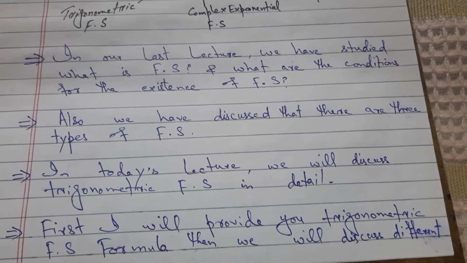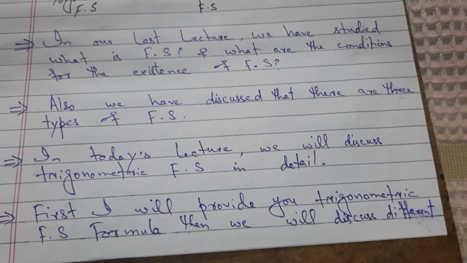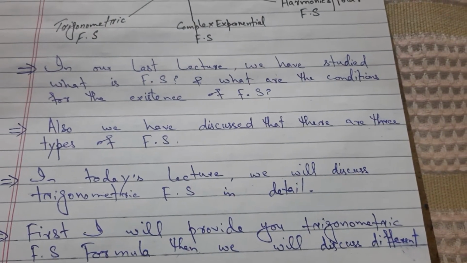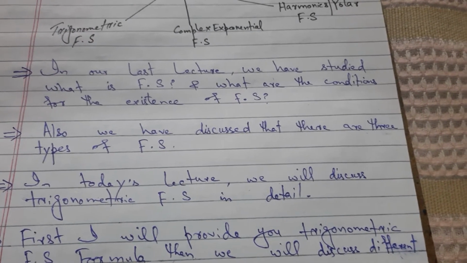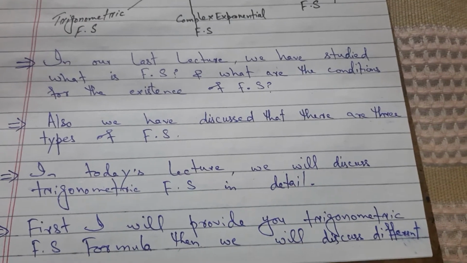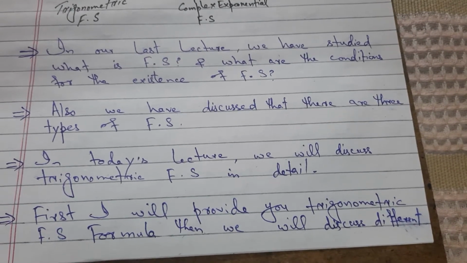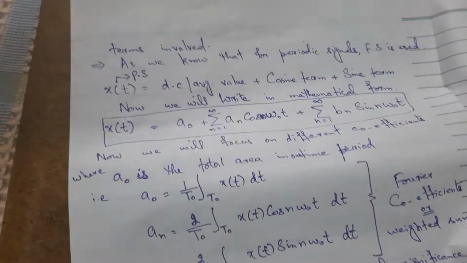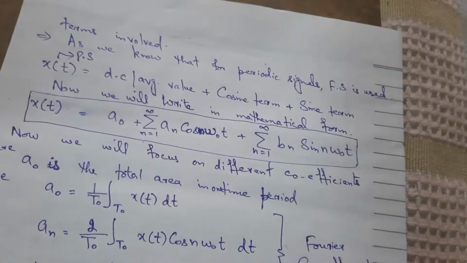In our last lecture, we studied what a Fourier series is and what the conditions are for the existence of a Fourier series. Also, we discussed that there are three types of Fourier series, which are called trigonometric series, complex exponential Fourier series, and harmonics or polar Fourier series. In today's lecture, we will discuss the trigonometric Fourier series in detail. First, I will provide you the trigonometric Fourier series formula. Then we will discuss the different terms involved in the Fourier series formula.